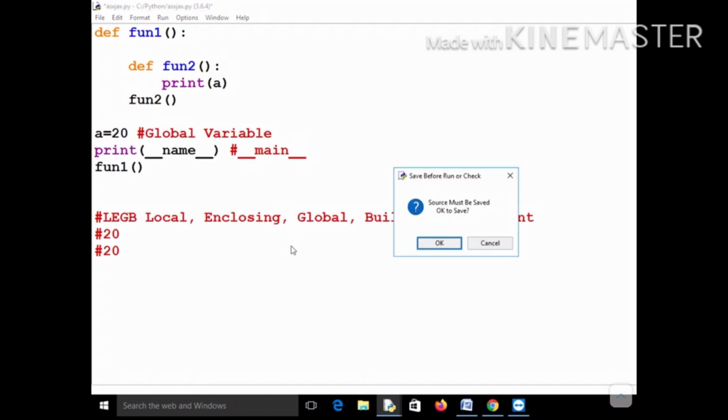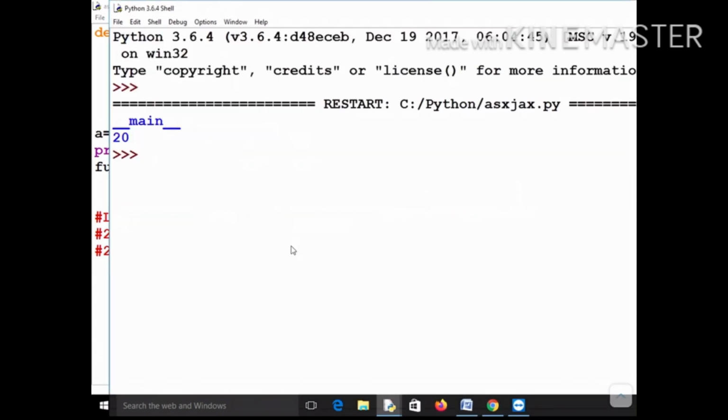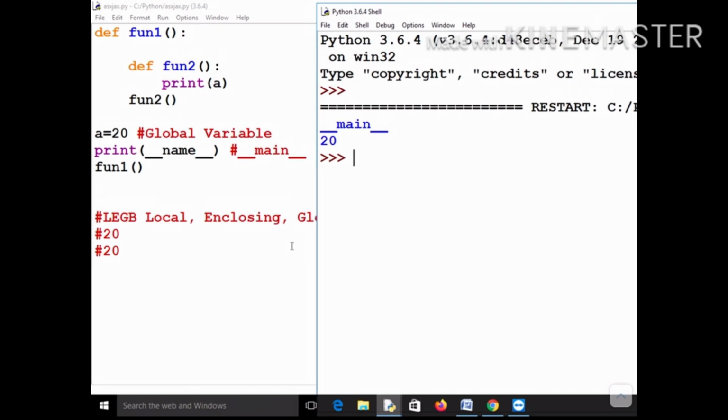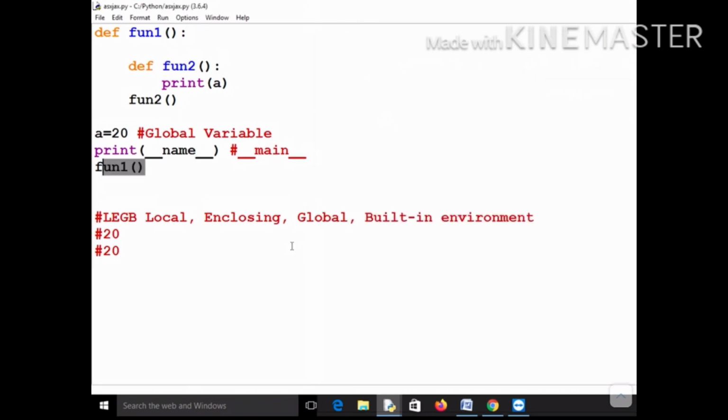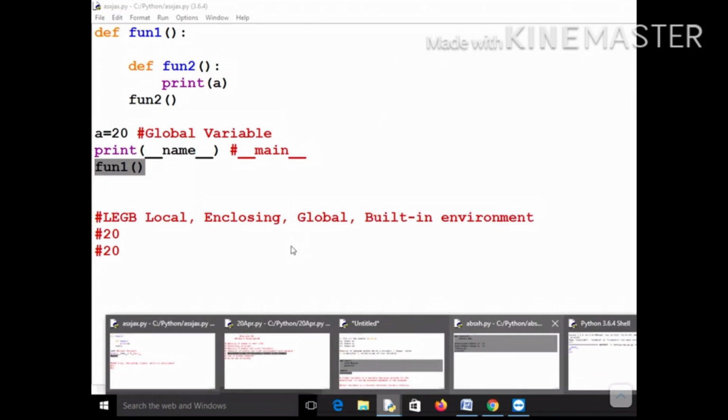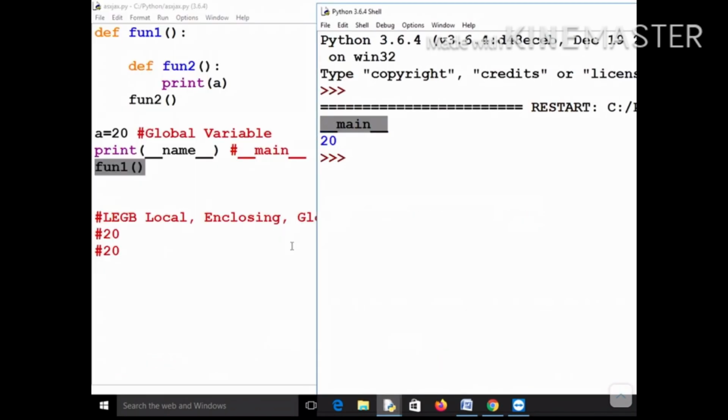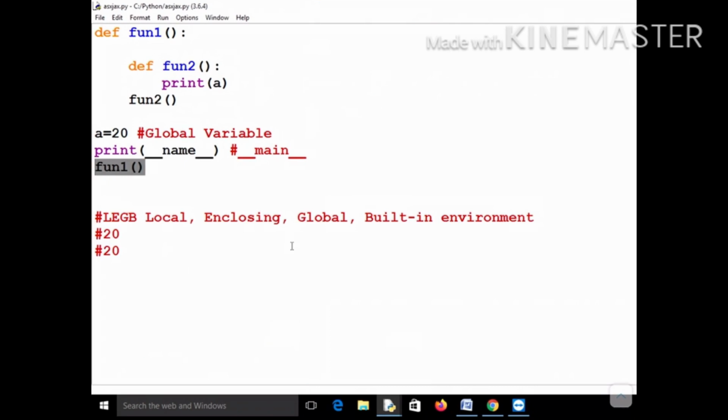Let me run this and you can see that this is printing main. This 20 was because of this calling of function fun1, so you need not worry about it, but just focus on this particular part and you can see that this name variable is giving you the output main. And why is it giving that? Because this is not available in local, enclosing or global environment, but it is available because of the built-in environment. So this is the order. I hope you understood it: first local, then enclosing, then global, and then built-in.